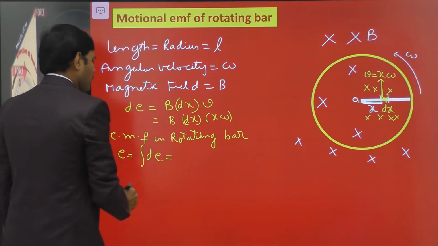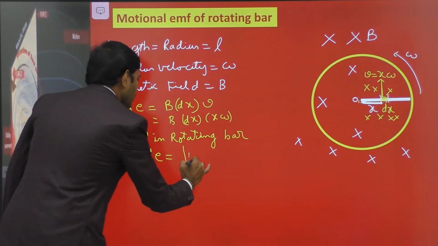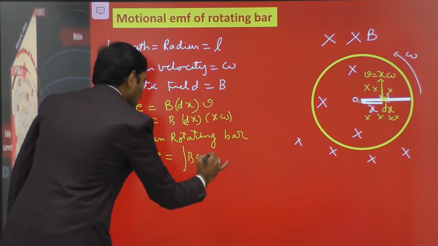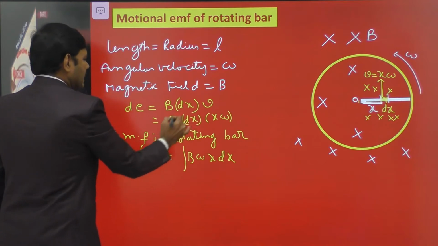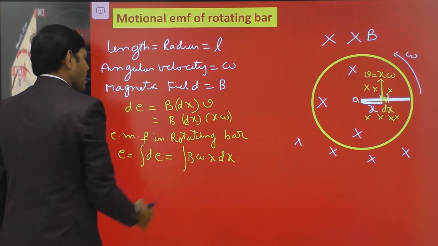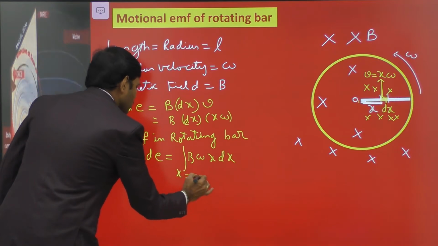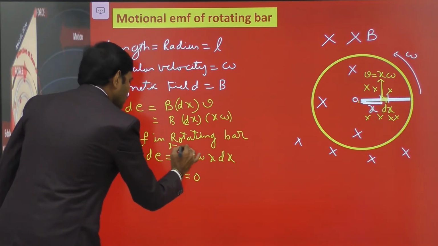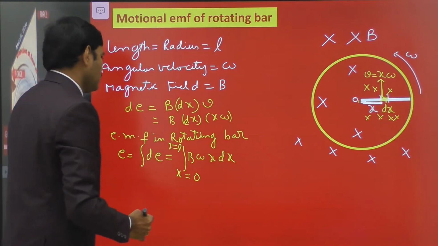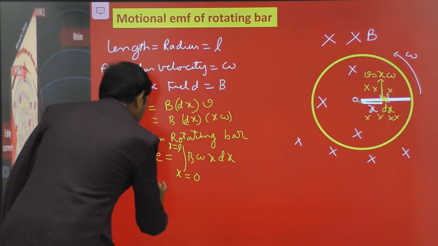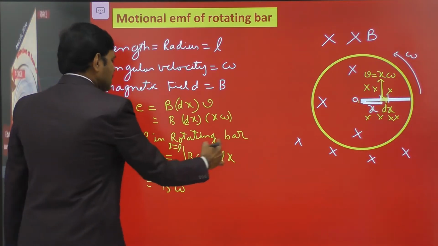Then integral dE is integral B omega x dx, where x is changing from 0 to L. Then this is equal to B omega into integral x dx.